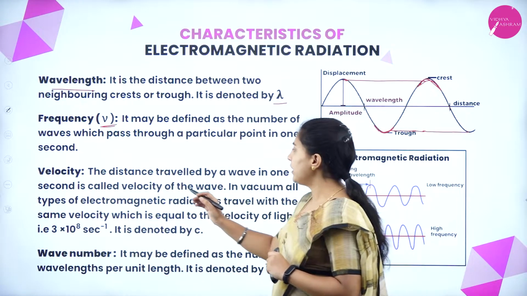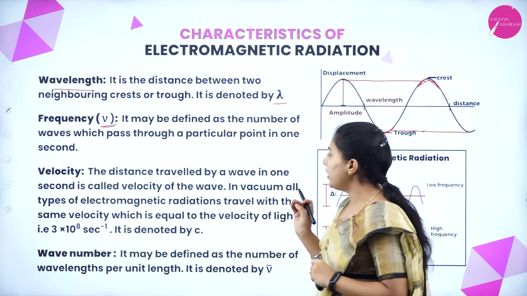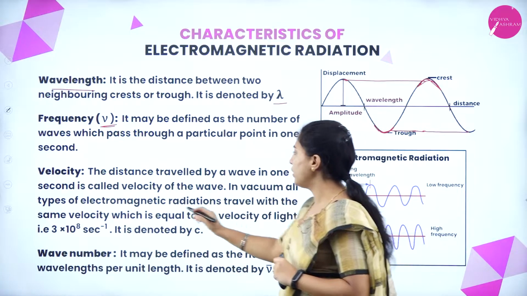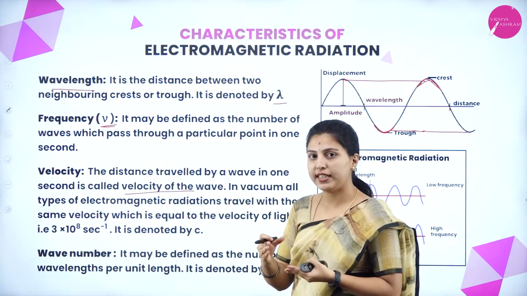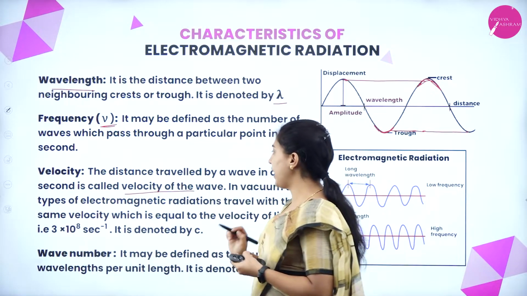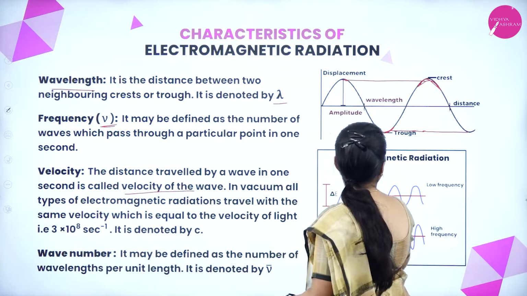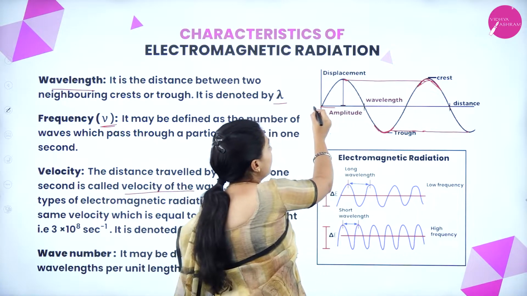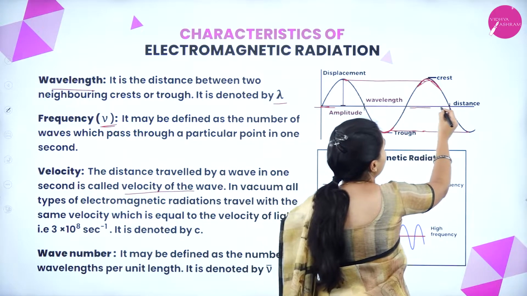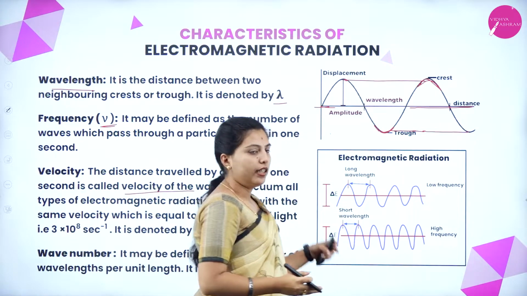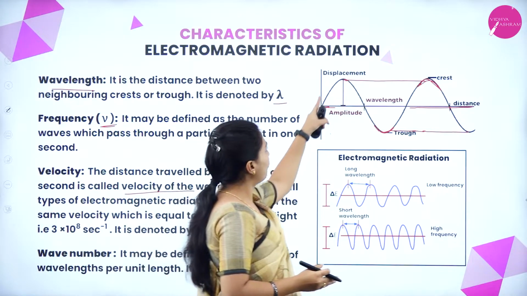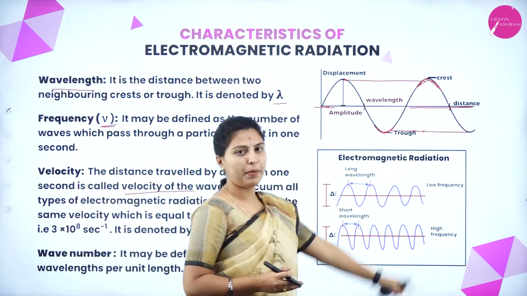Next, velocity. The distance travelled by a wave in 1 second is called the velocity of the wave. Here you can see the distance, this is the distance point, and this is the direction. How much distance the waves cover is the velocity.